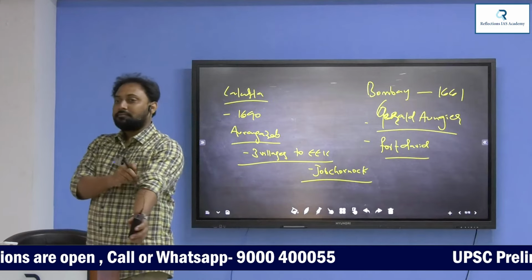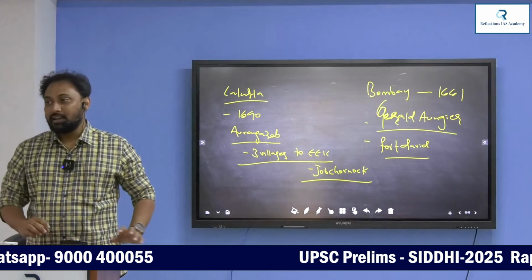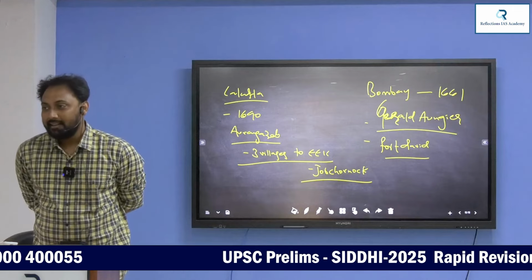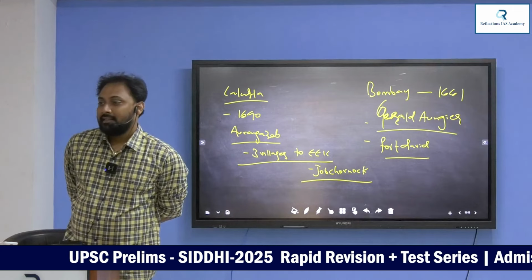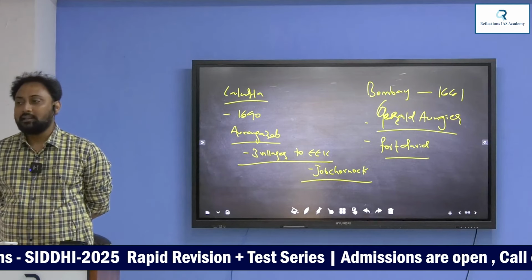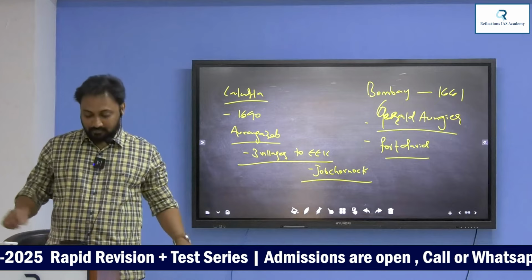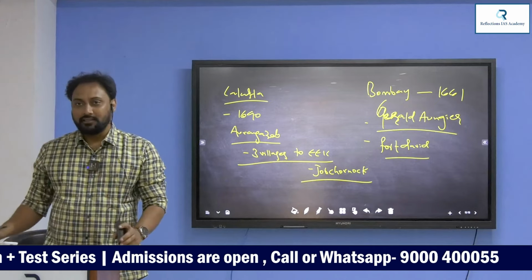Understand? Kalikata was transformed into Calcutta. This is the story of the English getting 3 villages.